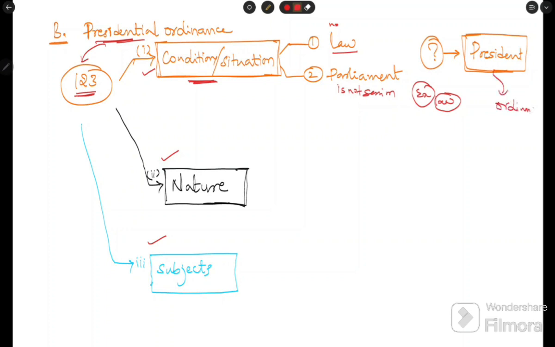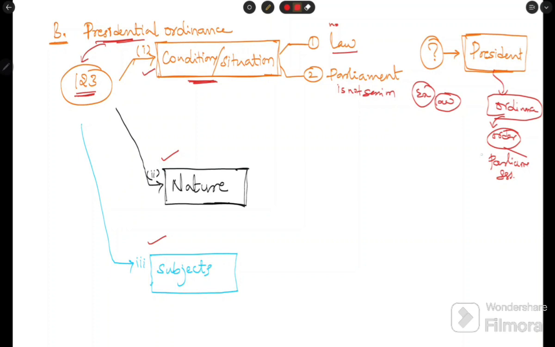It is constitutional now. Presidential ordinance is constitutional. What if the president passes an order when Parliament is in session? It is unconstitutional. What is the second condition? Parliament is not in session. But here Parliament is in session.